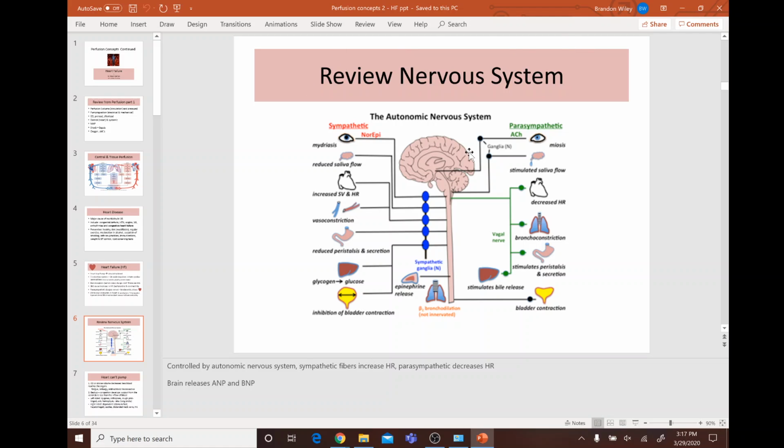So reviewing the nervous system, you got the autonomic nervous system. Sympathetic is the norepinephrine. You can have mydriasis, reduced saliva flow, increased stroke volume and heart rate, vasoconstriction, reduced peristalsis and secretion, glycogen converted to glucose, and inhibition of bladder contraction. Okay? So on the right, got the parasympathetics, rest and digest, ACH, and have miosis, stimulated saliva flow, decreased heart rate, bronchoconstriction, peristalsis and secretion stimulated, and bladder contraction as well.